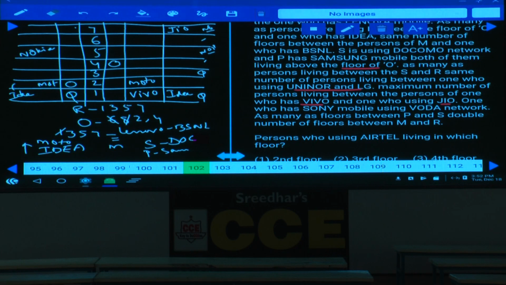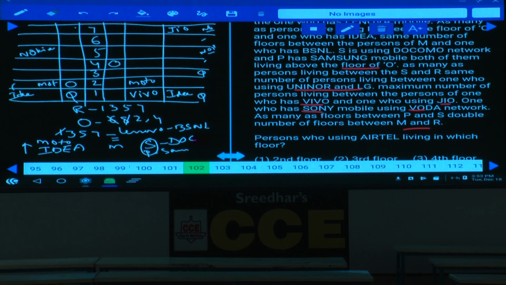Vivo and one who has Sony mobile using Vodafone. As many floors between P and S, double the number of persons between M and R. Now P and S, these two persons must be where? These two persons must be above this one. Now number of persons between P and S is double the number of persons between M and R. M and R is double to that of P and S.